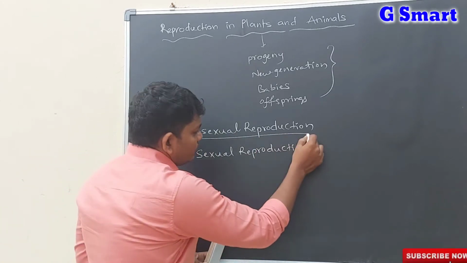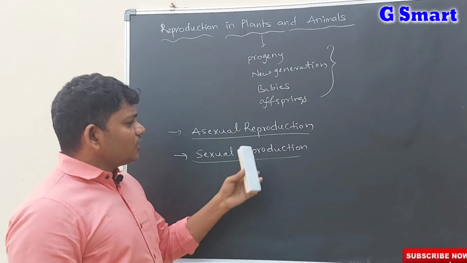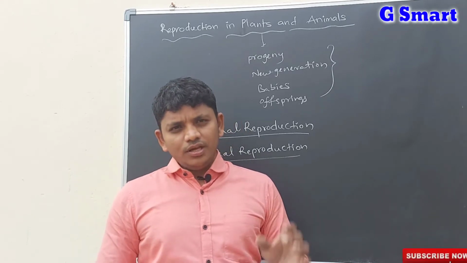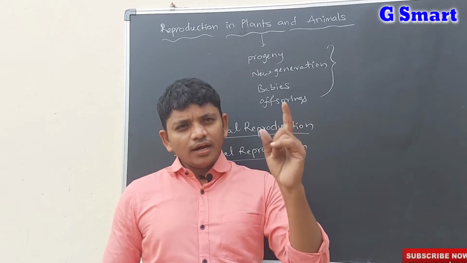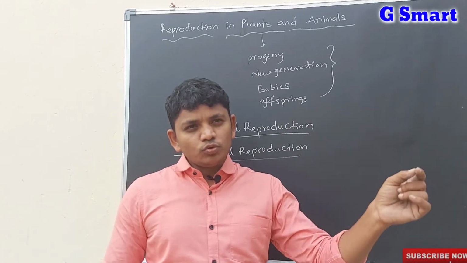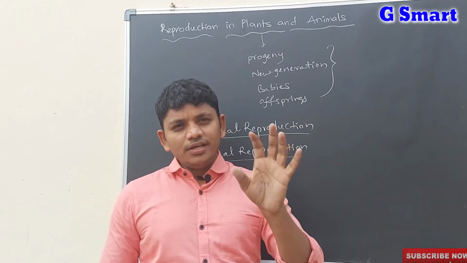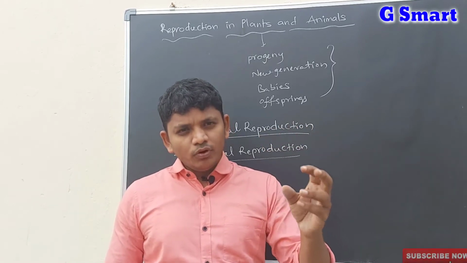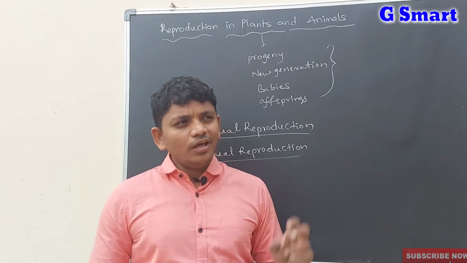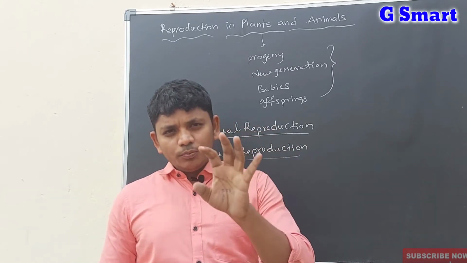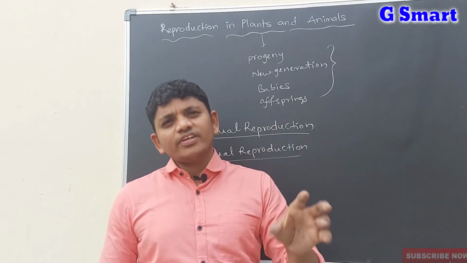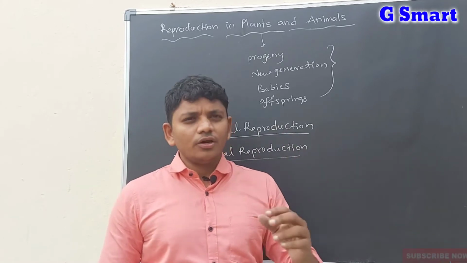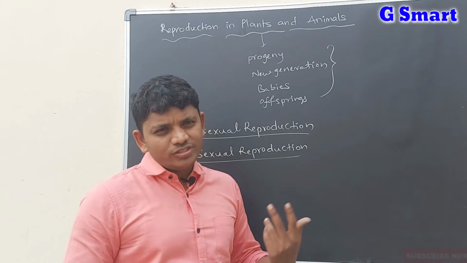Let us discuss asexual reproduction and sexual reproduction. The asexual reproduction mode involves only a single organism. In asexual reproduction, a single organism can give rise to a new organism. So this is called asexual reproduction. In asexual reproduction, there is no participation of gametes. A single organism can give rise to new organisms, new offsprings or new progenies.